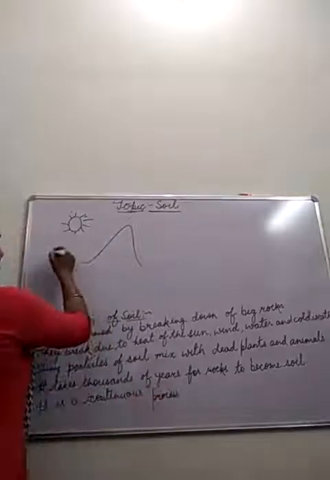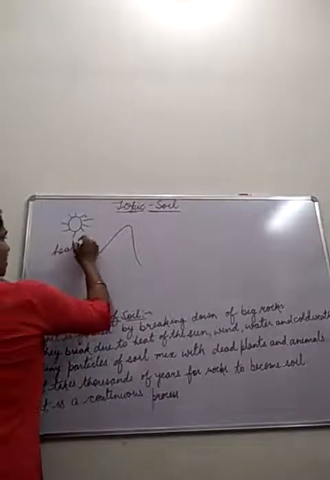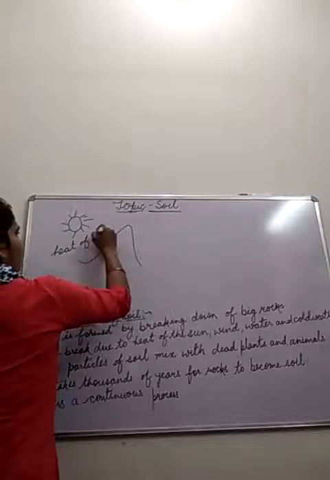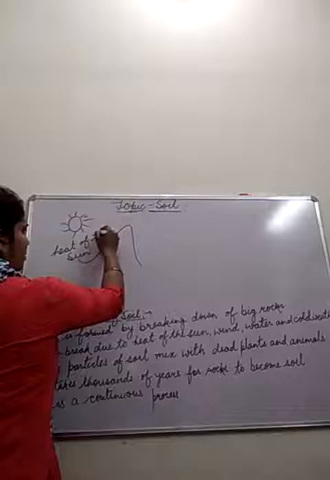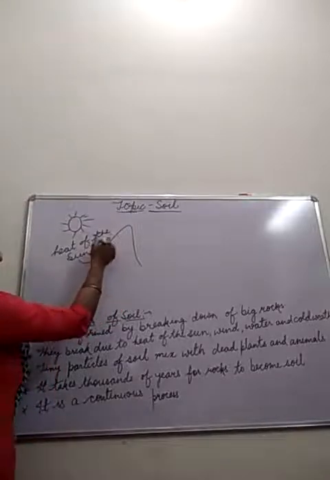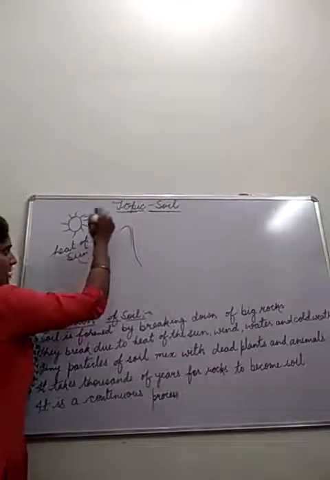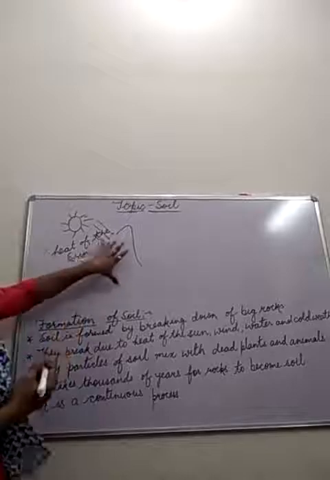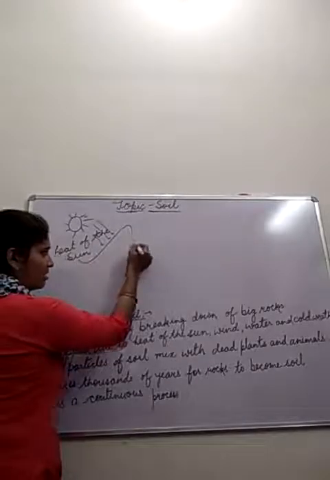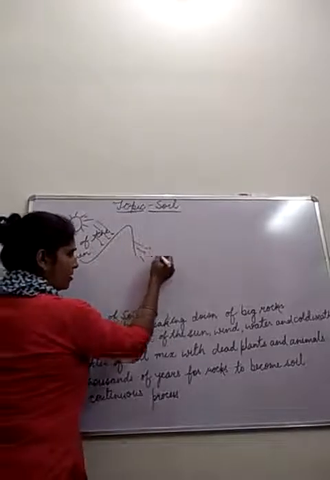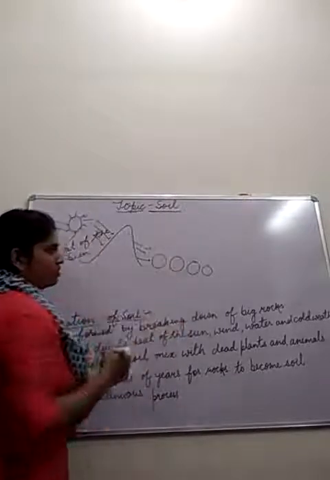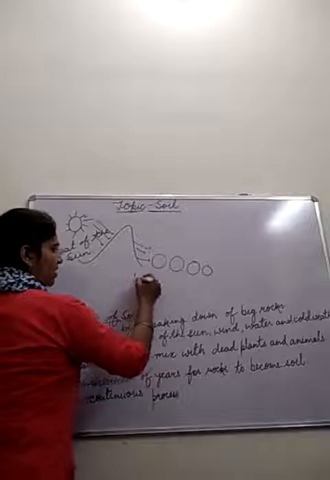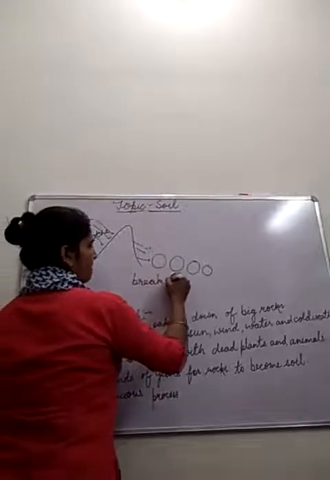Due to extreme heat of the sun, when this heat of the sun basically comes onto the mountain, when this heat of the sun falls on the mountains, they start to weather. They start to change into small pieces of rocks. This is called as breaking down of rocks.